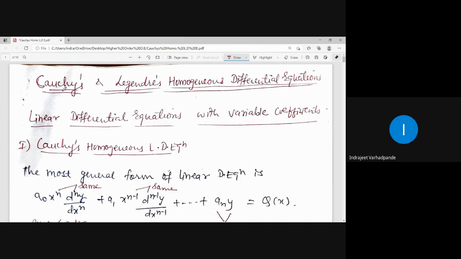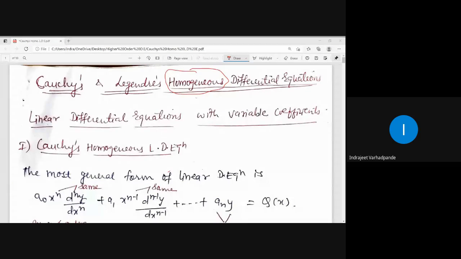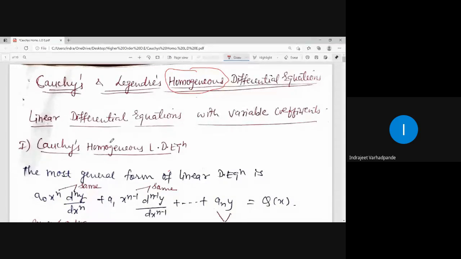The next part of discussion is Cauchy's and Legendre's homogeneous differential equations. What is the meaning of homogeneous? We will come to know it very soon. And yes, we will be discussing two types. One of them is identified as Cauchy's, and another one is identified as Legendre's differential equation. These differential equations basically come under linear differential equations with variable coefficients.